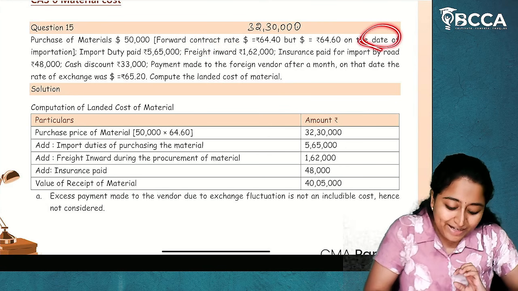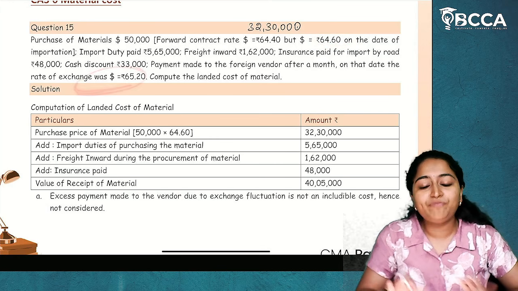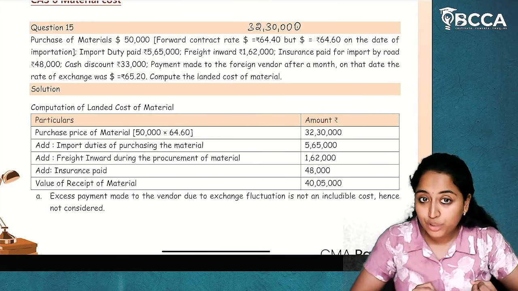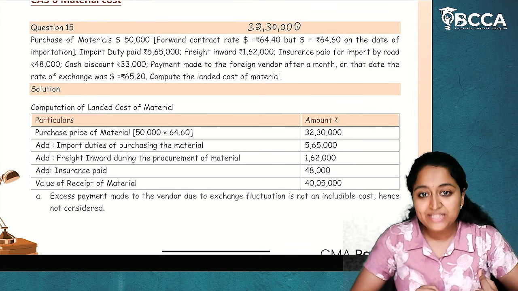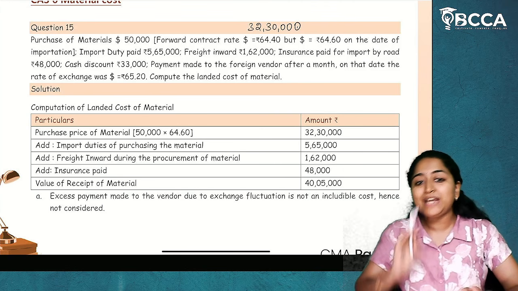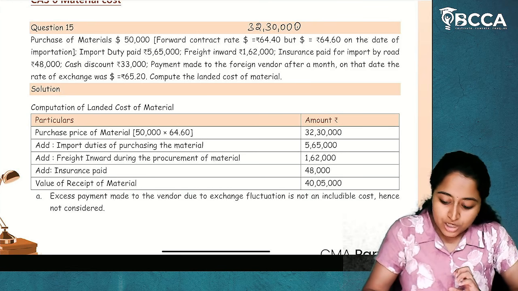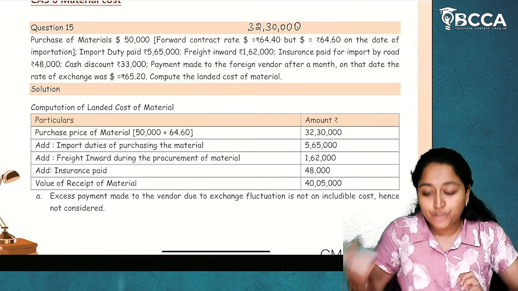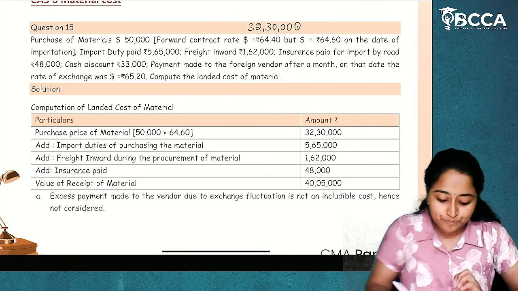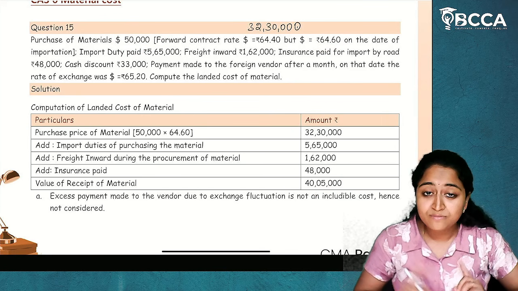Next, on the date of importation, it is 64.60. And this is on the date of payment. Now, we have the forward contract rate, the date of importation and the date of payment. In these 3, what will be the date of transaction? When the importation has happened, on that particular date, we will consider it as the date of transaction. So, date of importation will be the date of transaction. At that date, the rate given is 64.60. Based on that only, we will do the calculation of purchase of material. I hope it is clear.